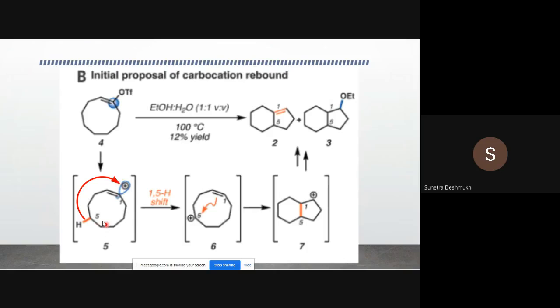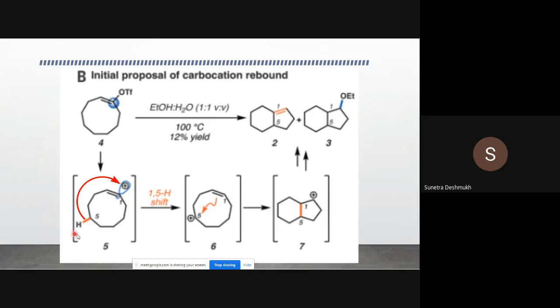Here is the explanation. First, the triflate group, as that is a very excellent leaving group, eliminates as easily as possible because at 100 degrees we provide heat here. So there is formation of a carbocation. Okay, so an sp2 hybridized carbocation has formed. Now you can count the number from here to here. So 1, 2, 3, 4, 5. The fifth hydrogen atom, or hydride, is getting transferred. So a 1,5-hydride shift occurs.